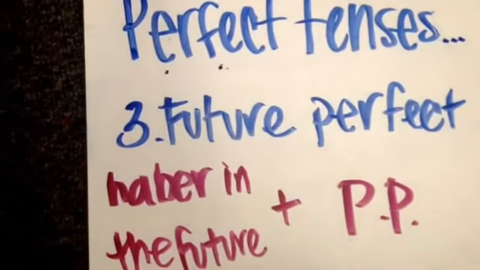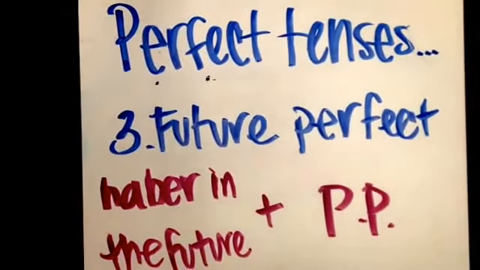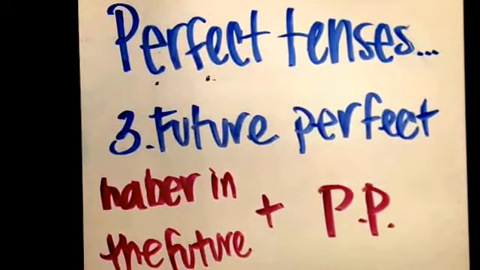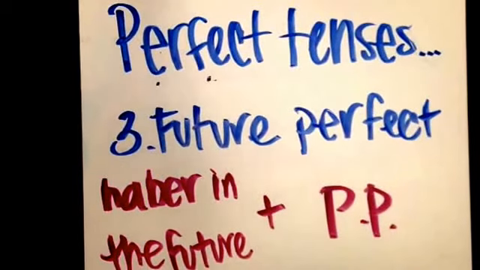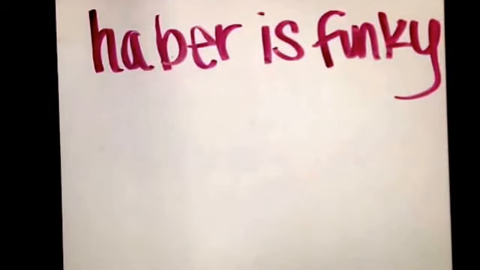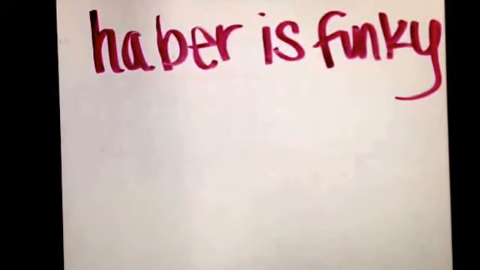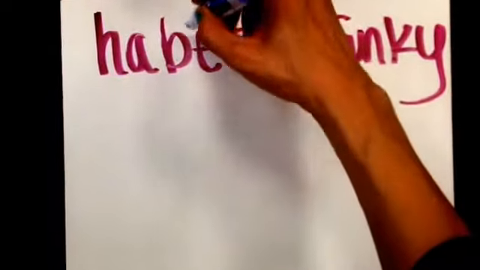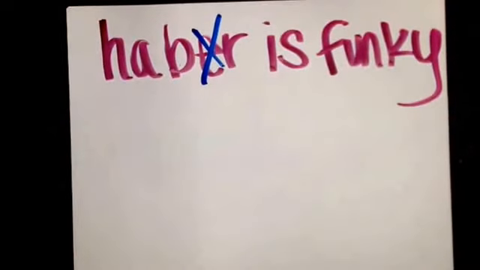The third perfect tense we're going to learn is the future perfect. It's made up of two parts, as every other perfect tense is. You have your main verb, which is conjugated in the past participle, and then you put haber in the future. It's important to remember that when we talked about future tenses, we mentioned haber because it is irregular. And it's just one of those ones, luckily, where you only have to drop the E.